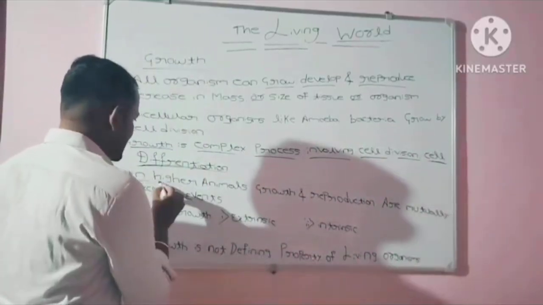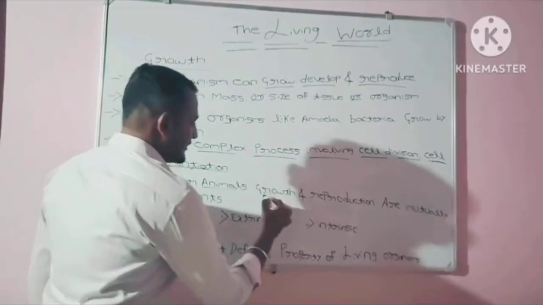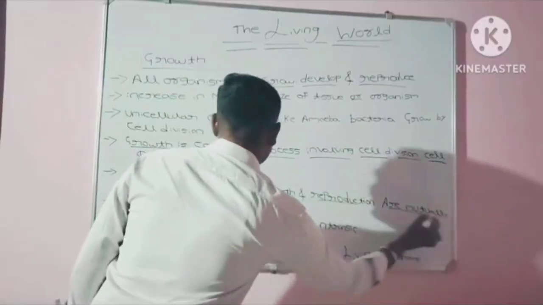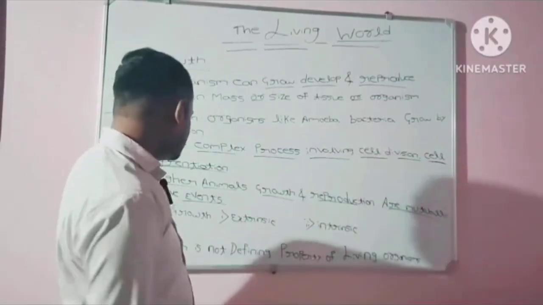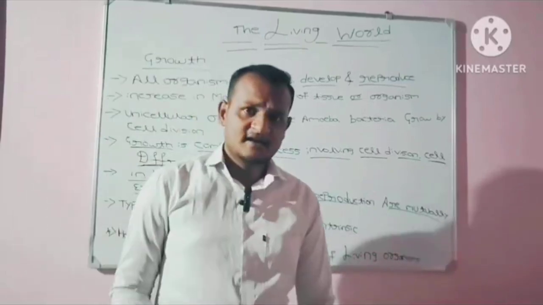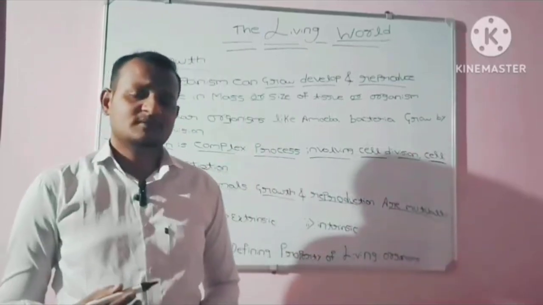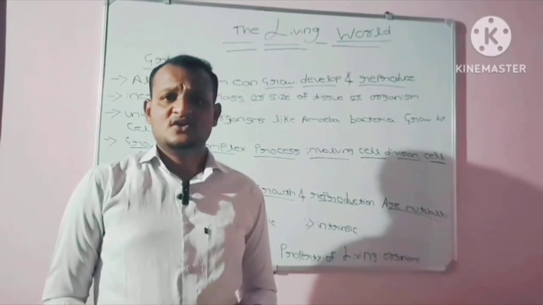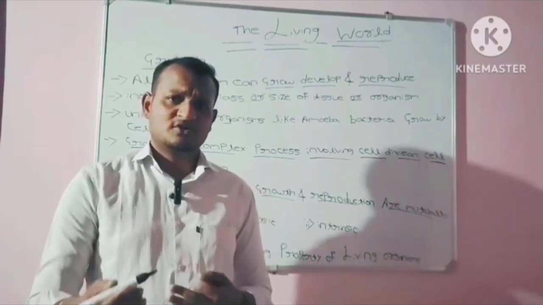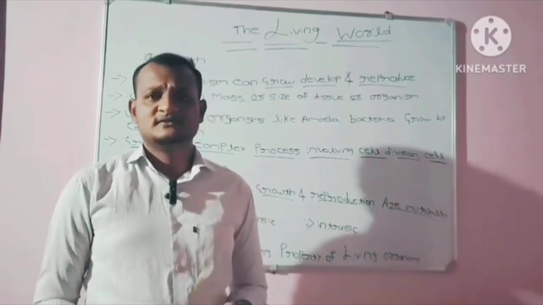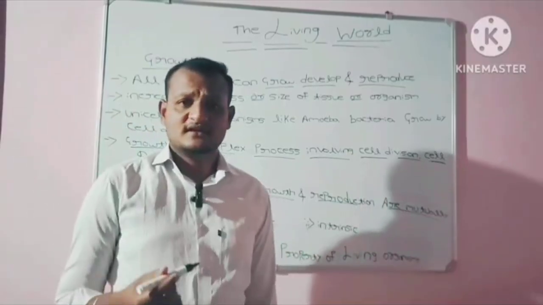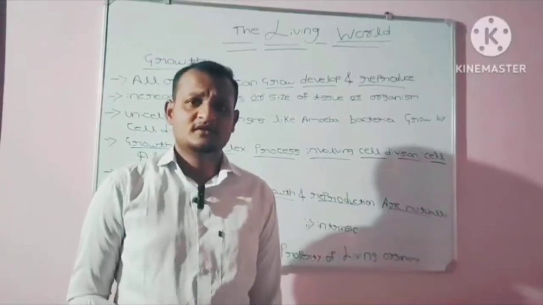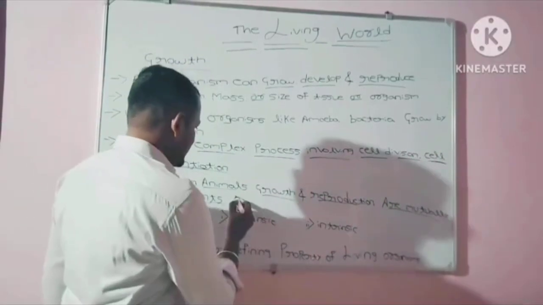In higher animals, growth and reproduction are mutually exclusive events. Without growth, there is no reproduction. You can ask me which are the higher animals.